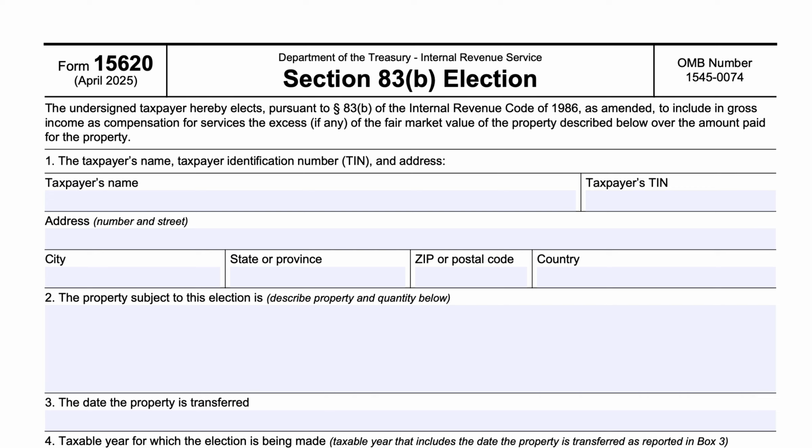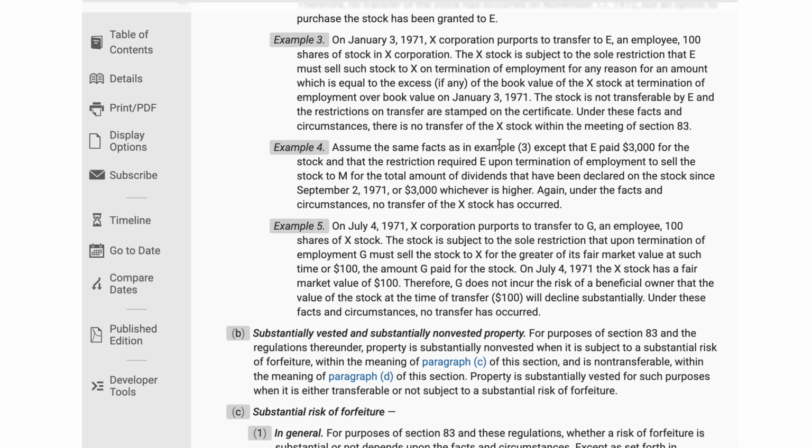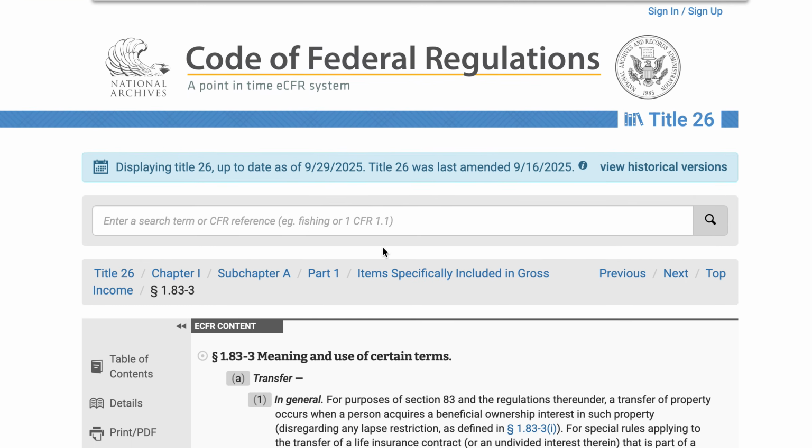To make this Section 83B election, you used to have to dig up some sort of arcane Treasury regulations. Treasury regulation section 183 basically has to do with what's actually included in gross income.